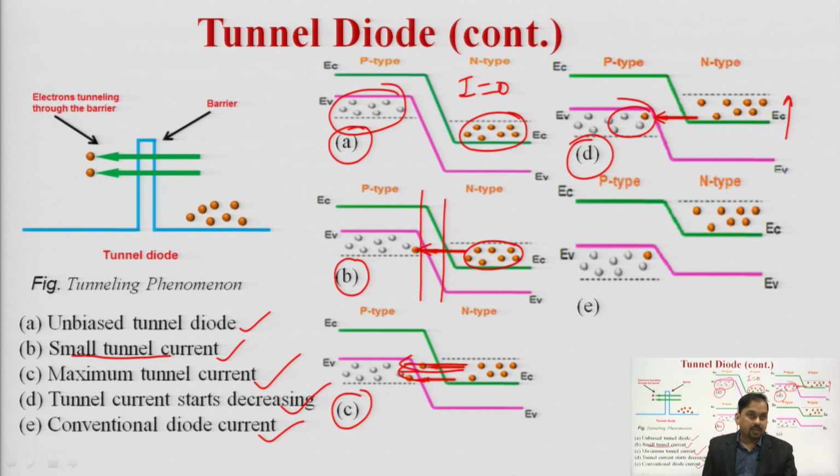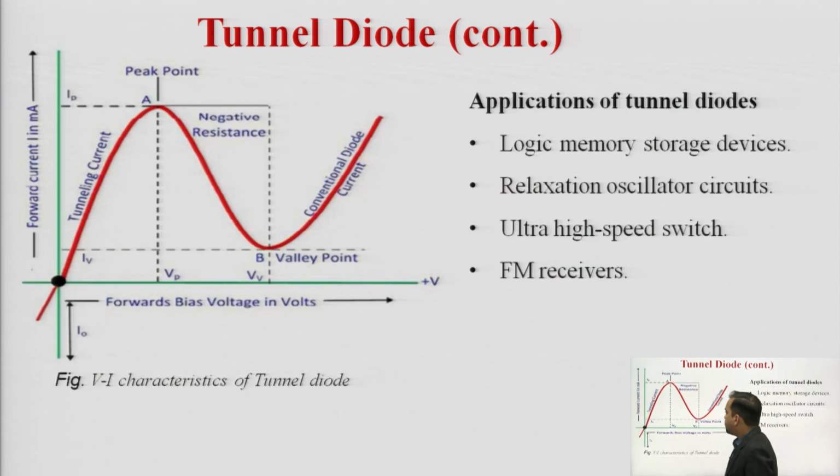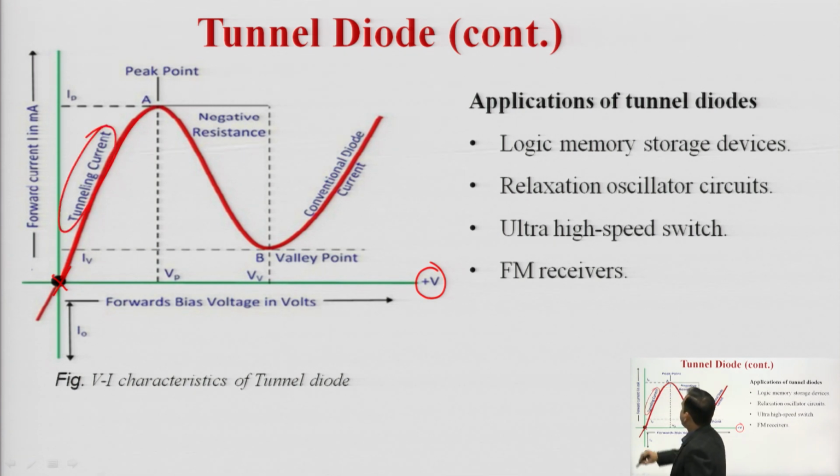We can observe the characteristics also. First point, when no bias voltage is applied, that is, the bias voltage is 0, the current is 0. After that, when some voltage is applied, the current rises. If we increase the forward voltage further, the current increases due to the tunneling phenomenon, and the current reaches the maximum value, which is referred to as IP, the peak value.